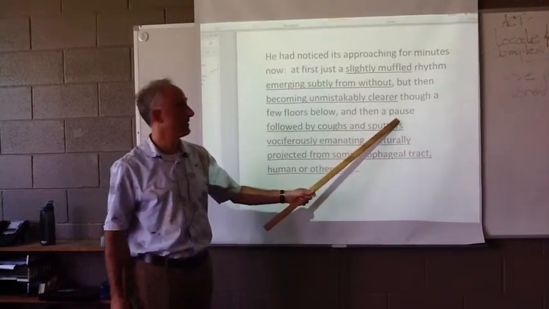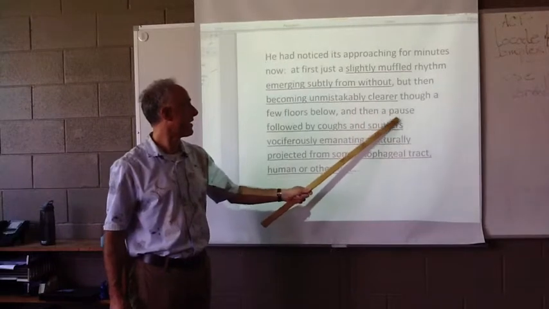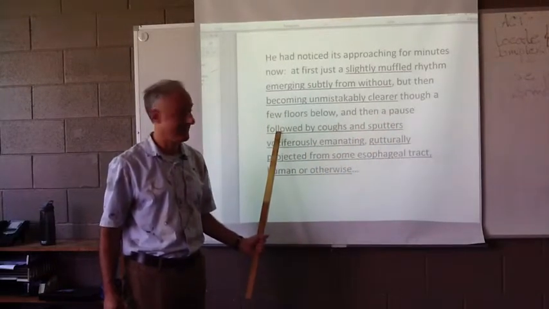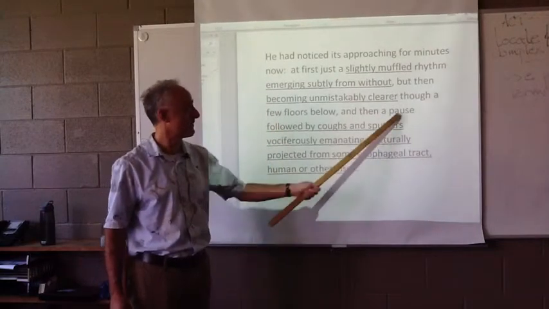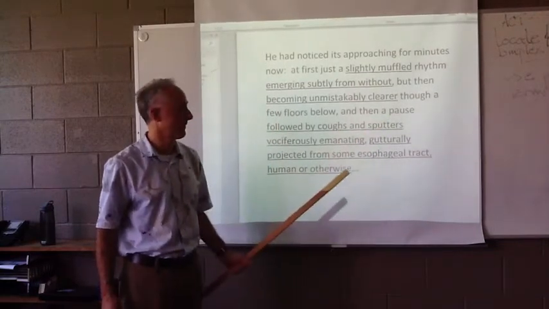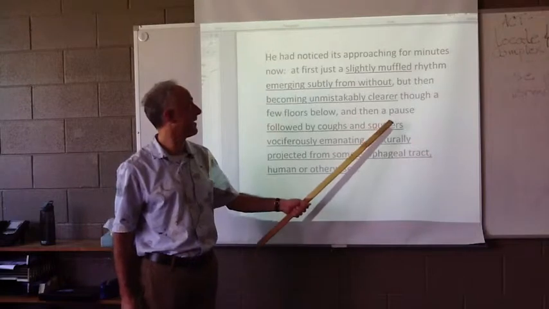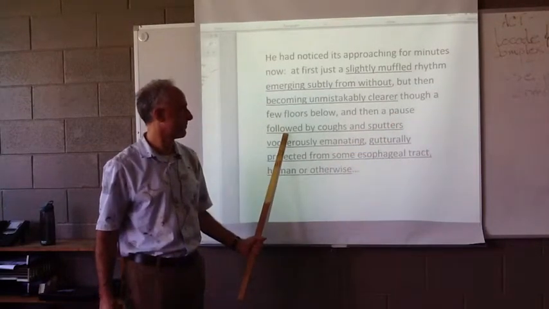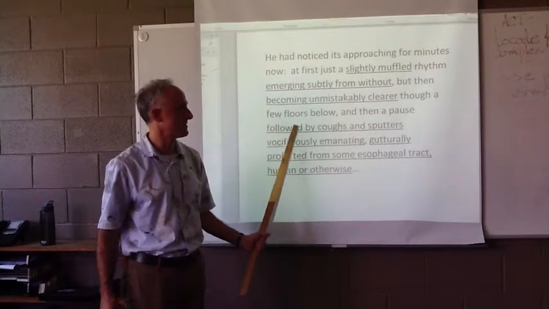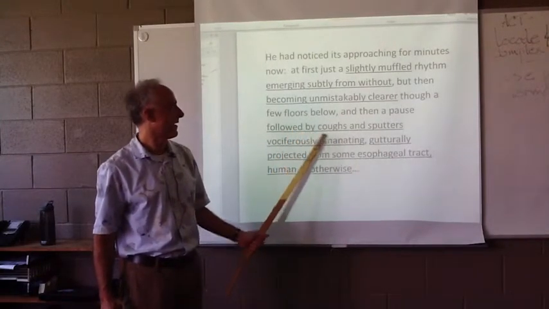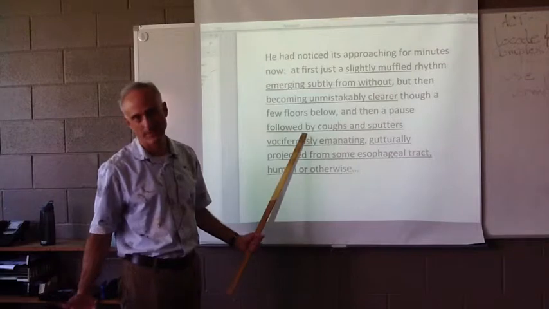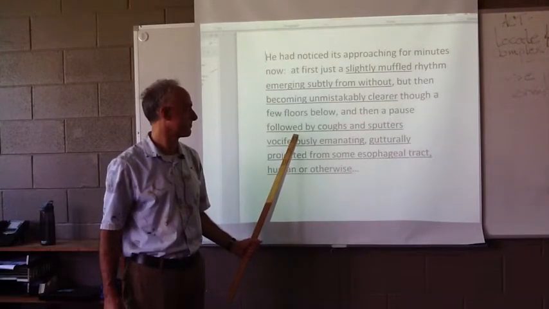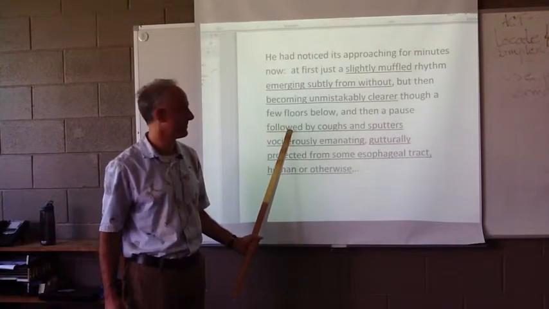Now right here, listen to this. A pause followed. That could be a subject and a verb, but it isn't here. This modifies pause, right? If I were writing in the past tense, I would probably write "a pause was followed," and then I would have a verb phrase, right?